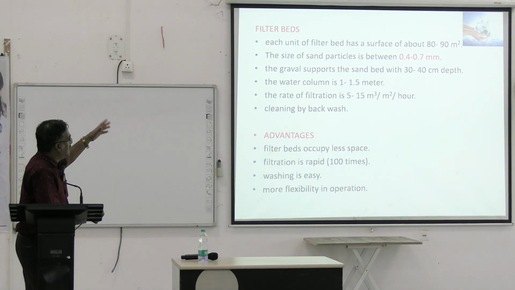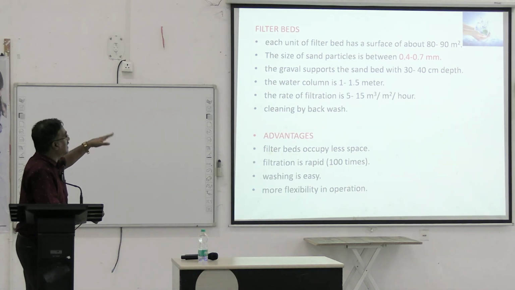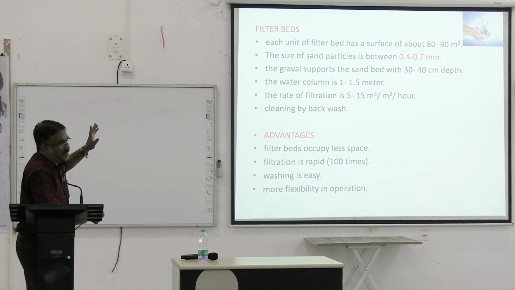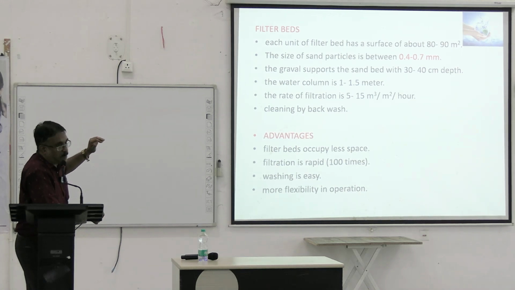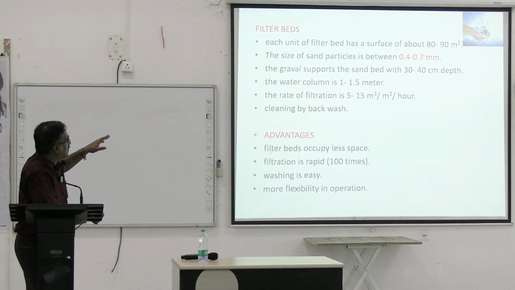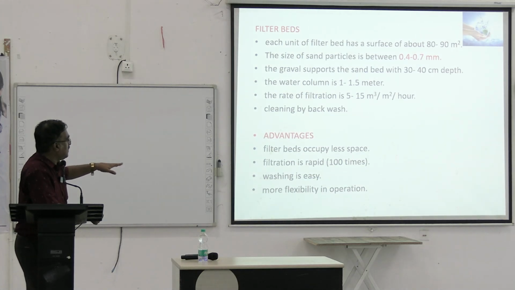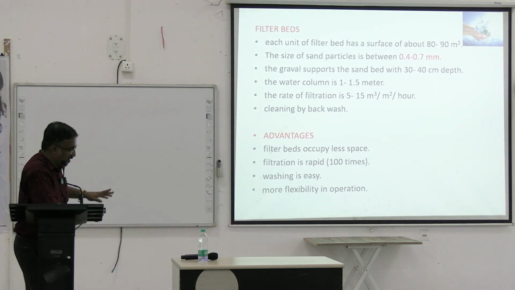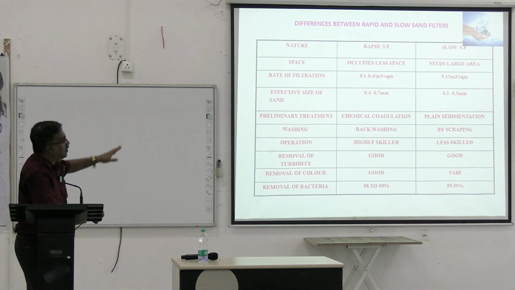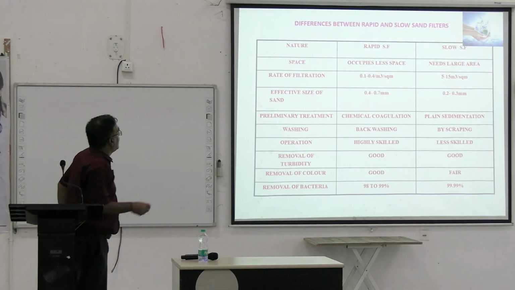And here are some other details regarding the filter beds. Each filter bed has an area of 80 to 90 square meters, with size of the particles, water column specification, etc. Filter beds occupy less space, filtration is rapid, washing is easy, and there is more flexibility in operation. So this is again a question which is asked.